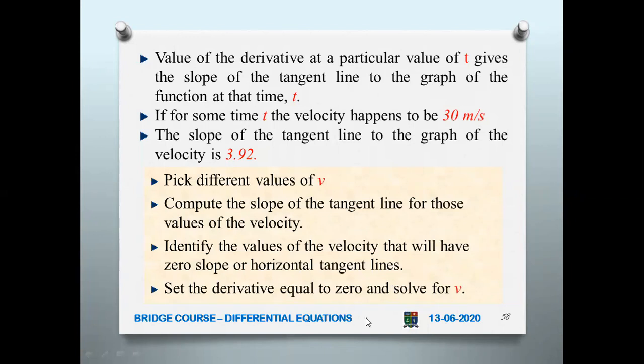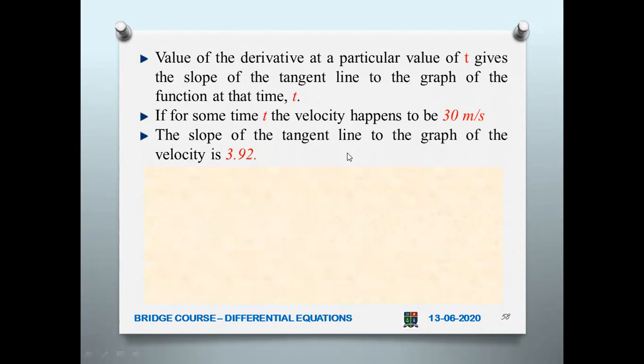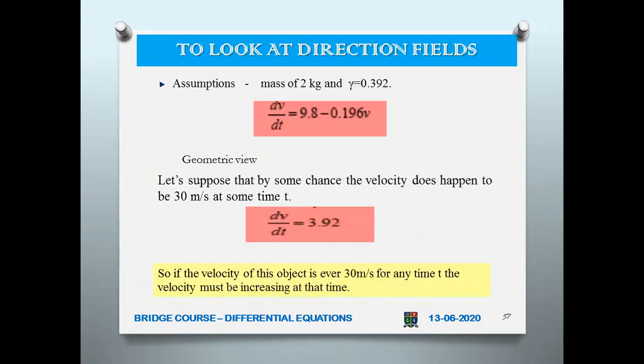I repeat once again. Let me go to the previous slide. See, here we have taken mass and gamma as constants. Now, v is a dependent variable at time t. That means v varies according to t. So when the time varies, velocity also will vary.